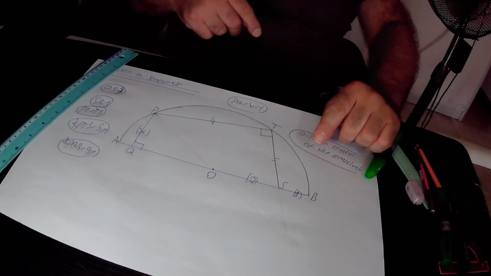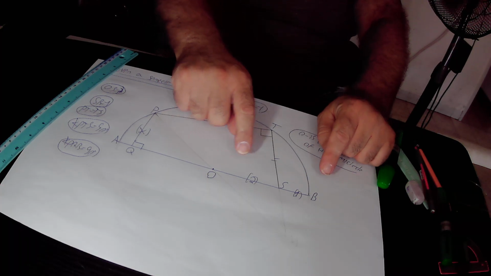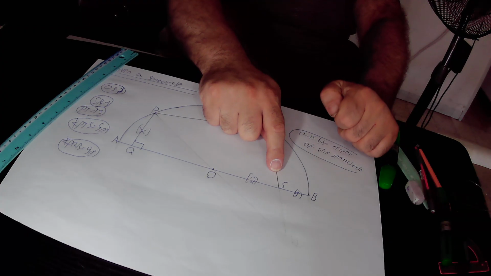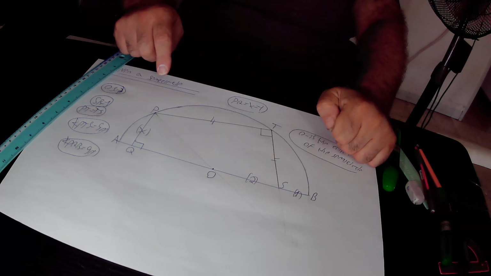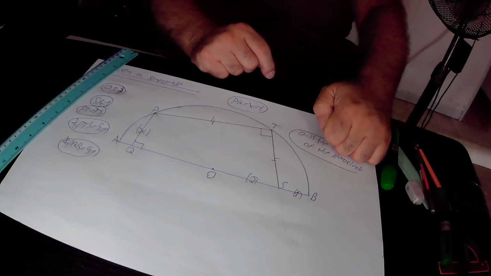This is line segment OS, that equals 2 units in length. This is line segment SB, that equals 1 unit in length. And it is given in the question that line segment PT equals line segment TS in length.